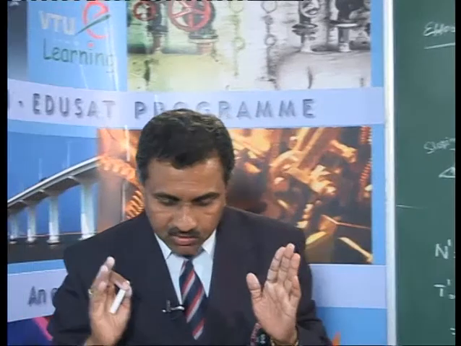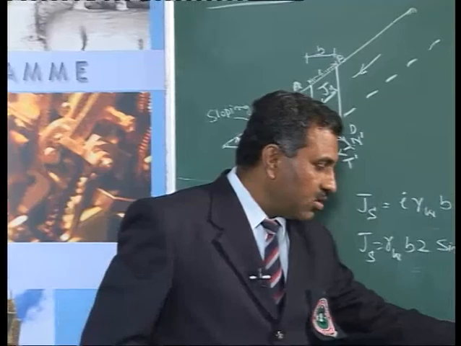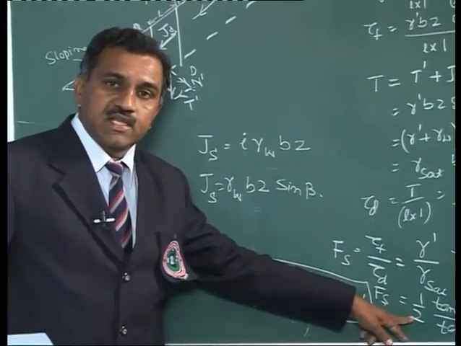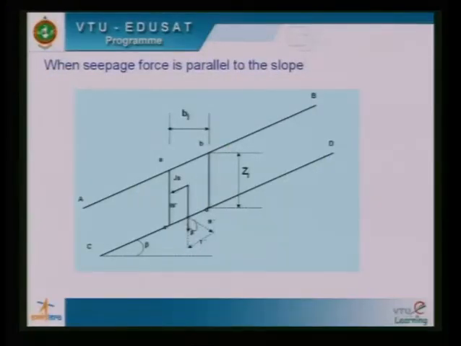So the conclusion for today's class is, in case of infinite slopes and dry cohesionless soil, the slope angle beta could be at the maximum equal to phi and should always be less than phi. Whenever there is seepage taking place through infinite slopes in cohesionless soils, the slope angle would be half of phi preferably for a stable slope. It should be less than that. So that's the story. If you have any questions, I'm willing to take them, and I will continue in my next class from here onwards.